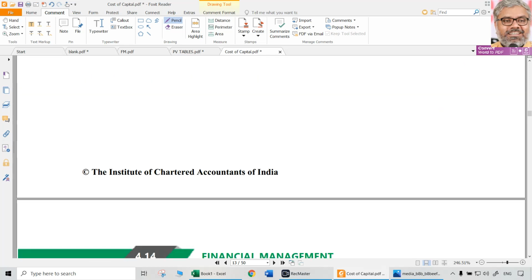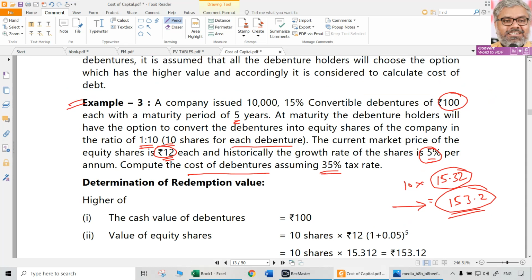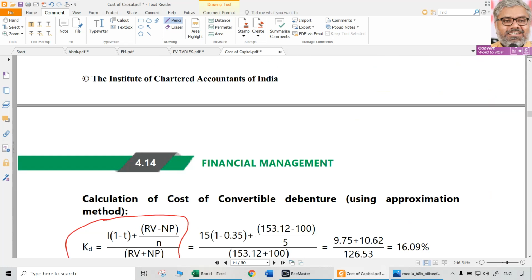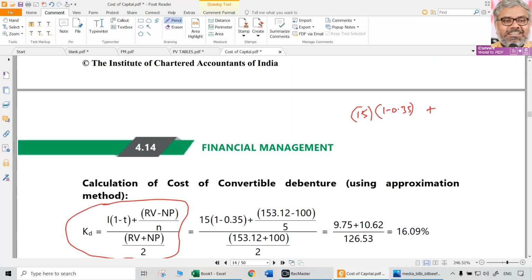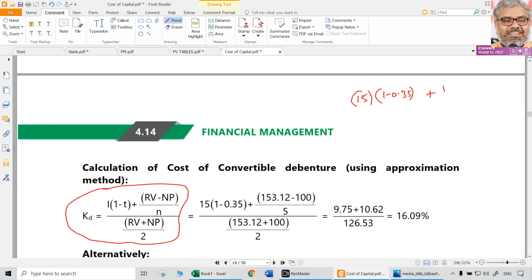So I interest is going to be how much? 100 rupees debenture, 15% means 15 rupees. So 15 rupees into 1 minus tax rate, 1 minus 0.35, plus RV minus NP by N. So 153.2 minus 100 divided by 5 years, whole divided by RV plus NP by 2 average.